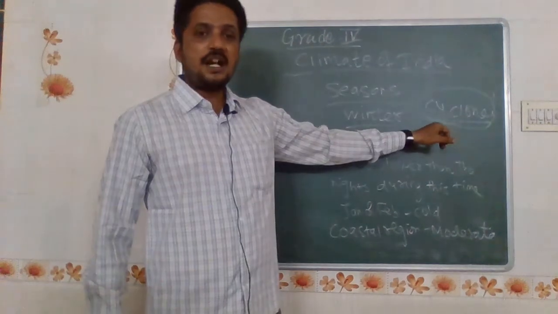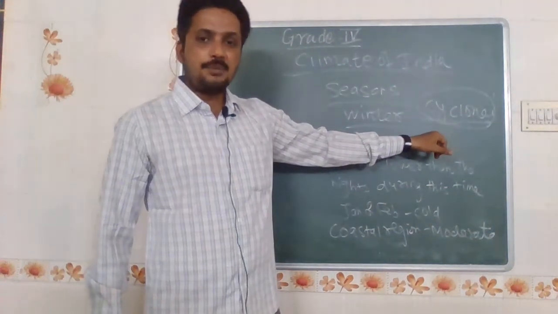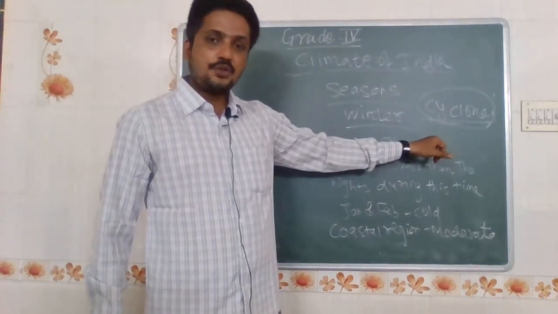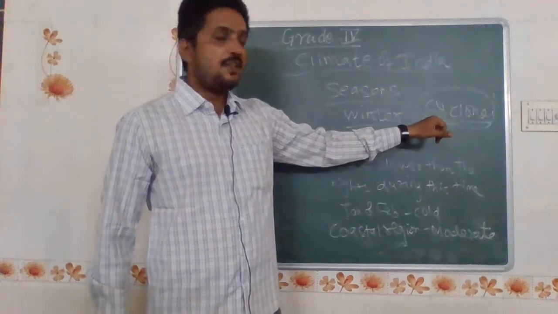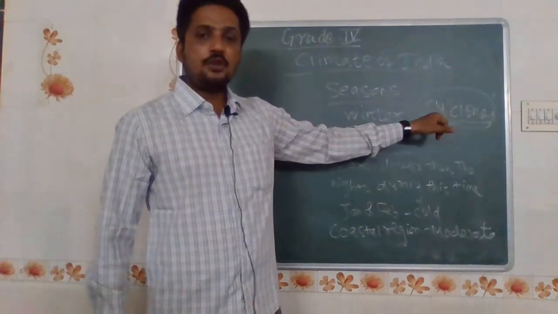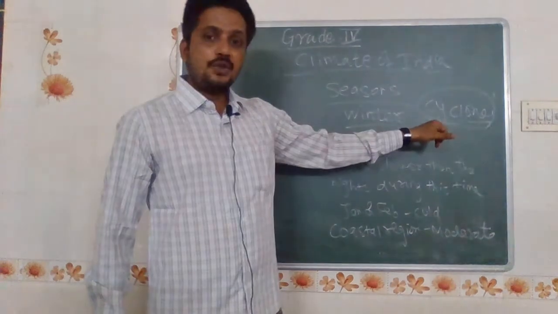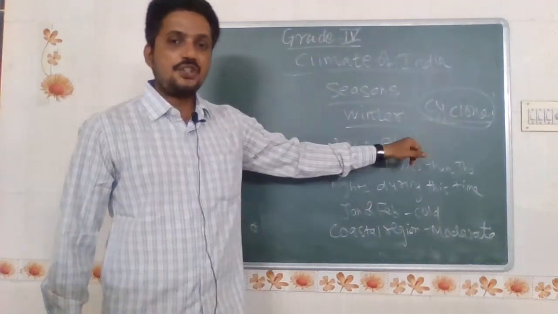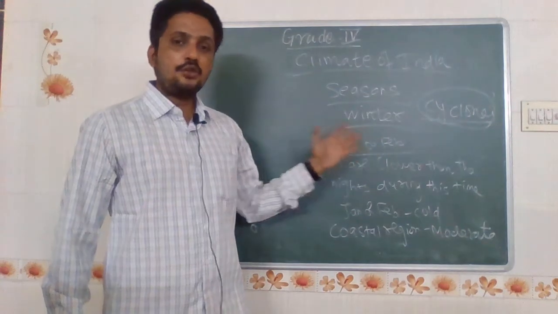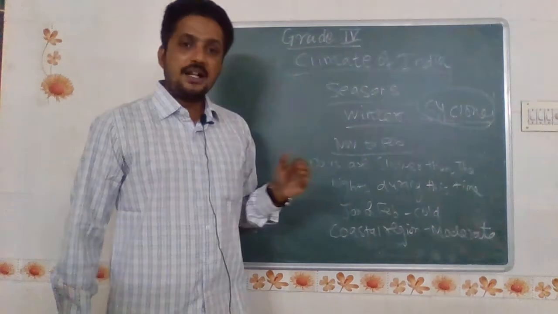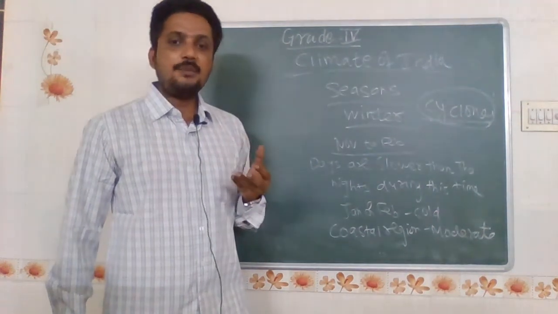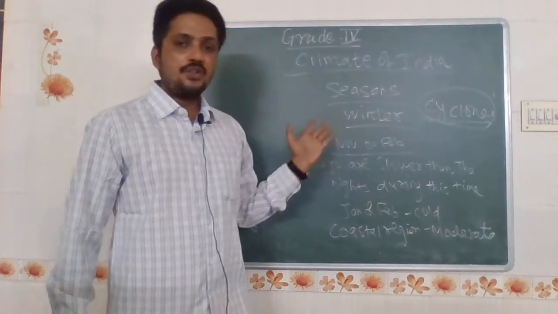Cyclones will be surveyed and analyzed by the meteorological department, which gives proper instructions to the government about which day the cyclone will be formed and what factors are affecting the cyclones. So they will give clear instructions to the government, and the government instructs the people living near the seashore to be in a safe zone. They are moved to safety places.